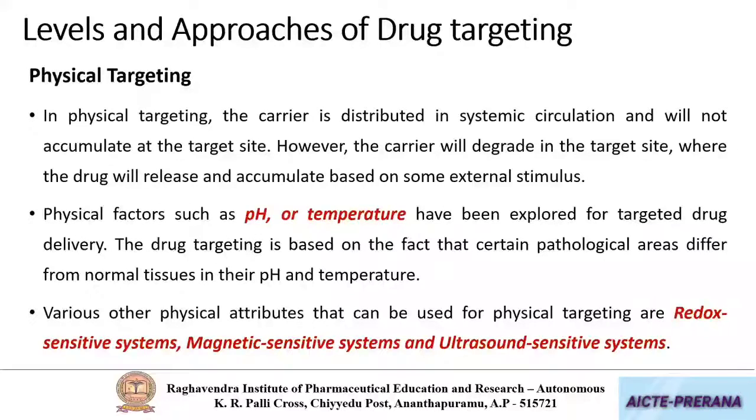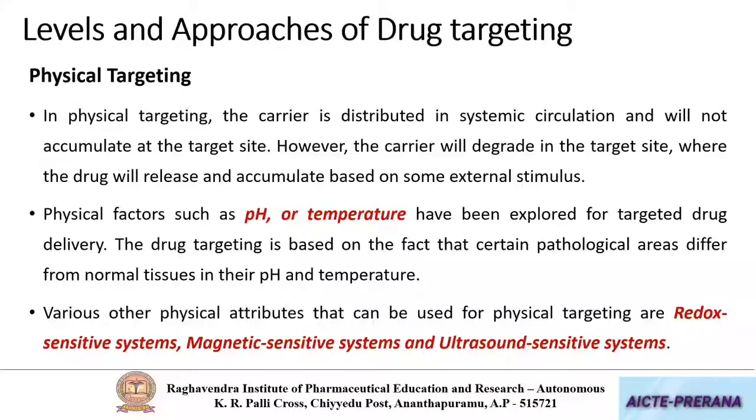The last one and important one, physical targeting. In the case of physical targeting, some physical factors like pH or temperature will be considered. Until the desired pH or temperature is detected by the drug delivery system, it will only be circulating in the blood without showing any drug release.